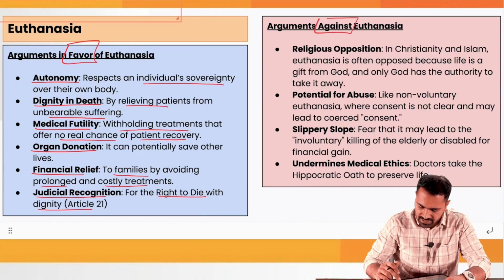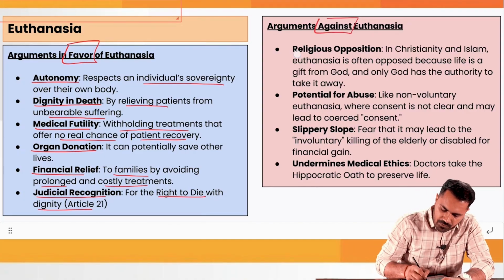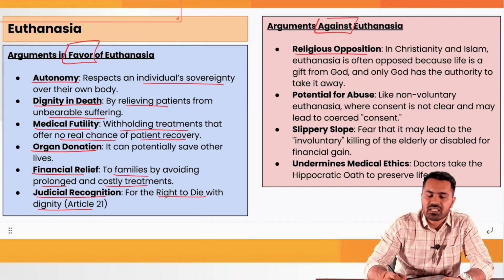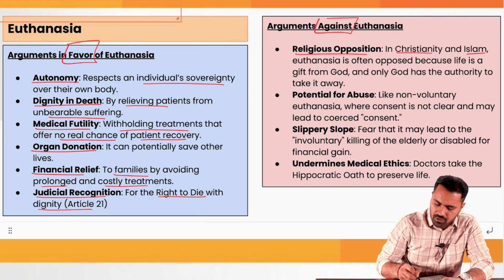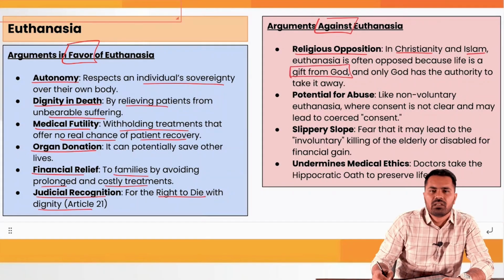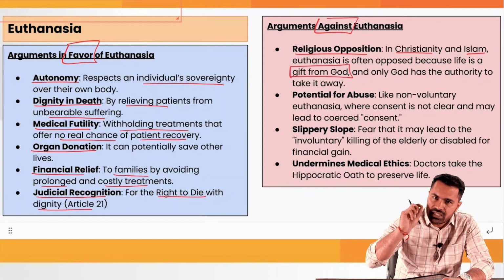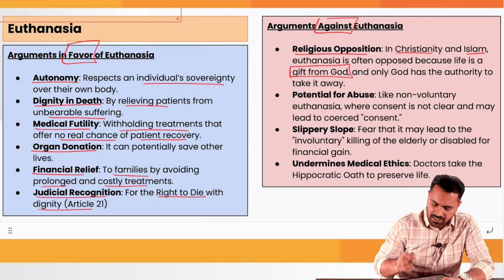Some arguments against euthanasia. First is religious opposition. Basically, in religions like Christianity and Islam, euthanasia is often opposed because life is a gift of God, and only God has the right and the authority to take it away.